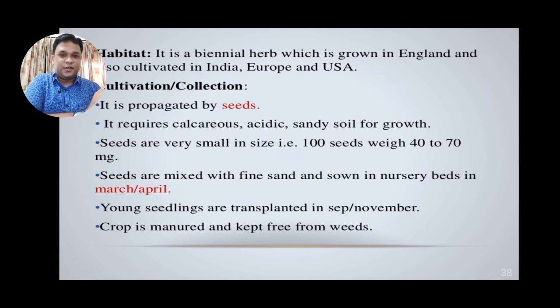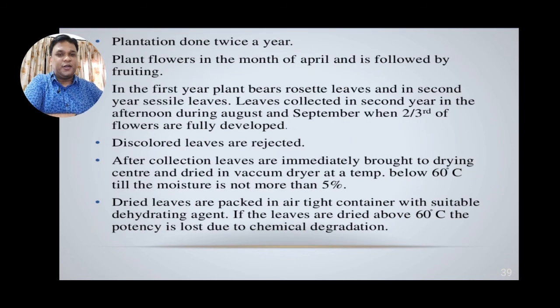The collection of these leaves is very important, as the plantation is done twice in a year. The plant flowers in March to April, followed by fruiting. The first year bears rosette leaves, whereas the second year has sessile leaves.